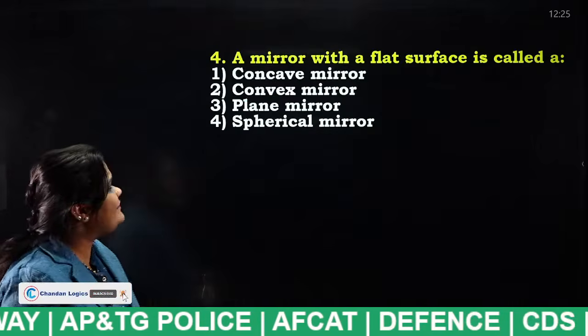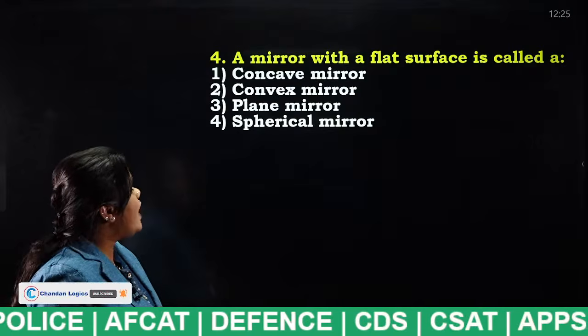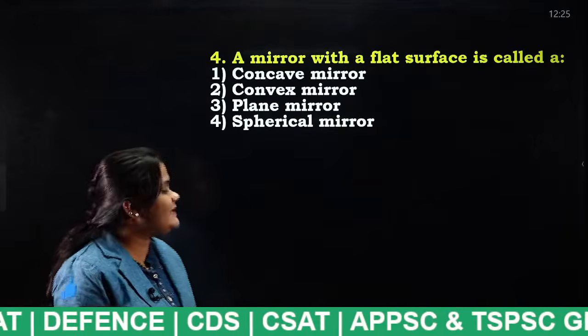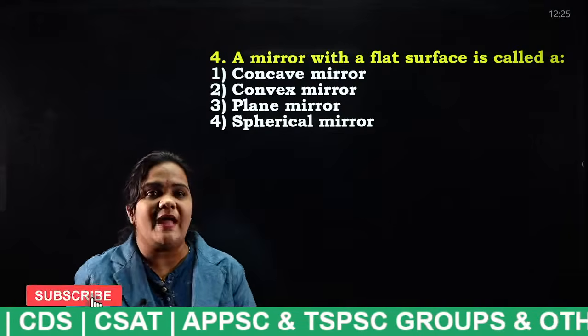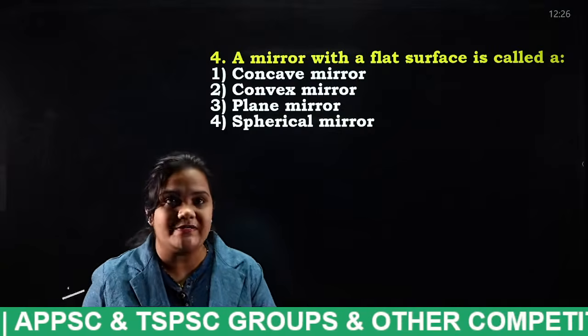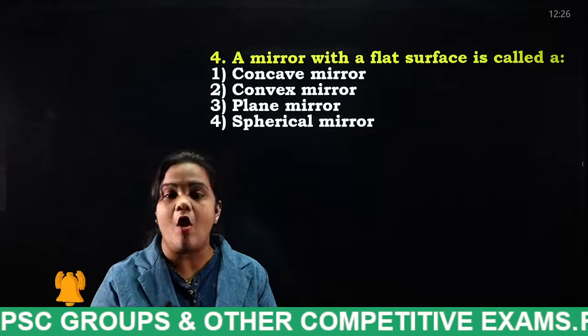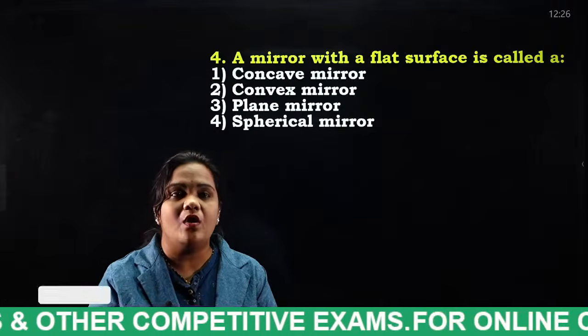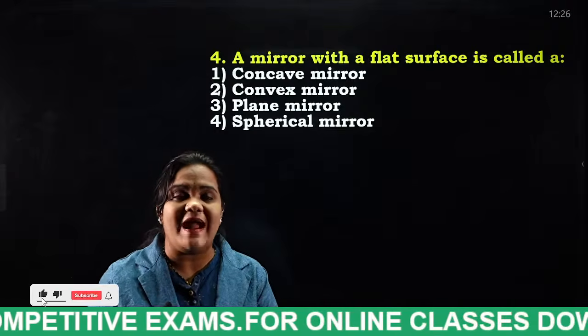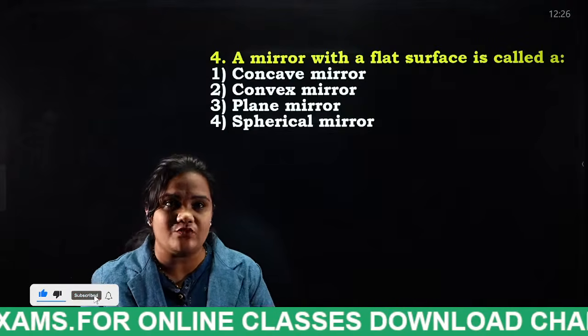A mirror with a flat surface is known as a concave mirror, convex mirror, plane mirror, or spherical mirror. I have already explained the mirror concept. So what is a mirror? How many types of mirrors do we have? If it appears flat, that type of mirror is known as what?